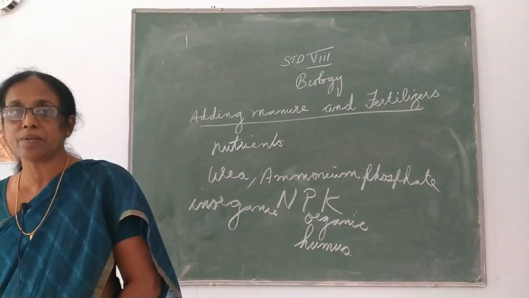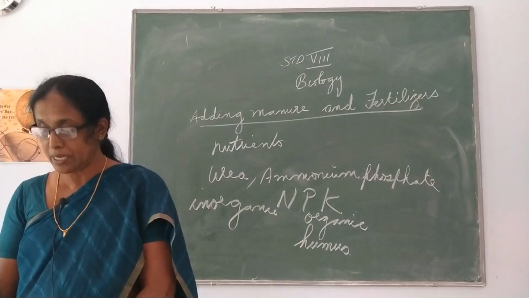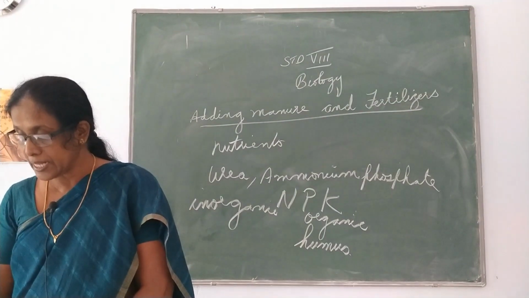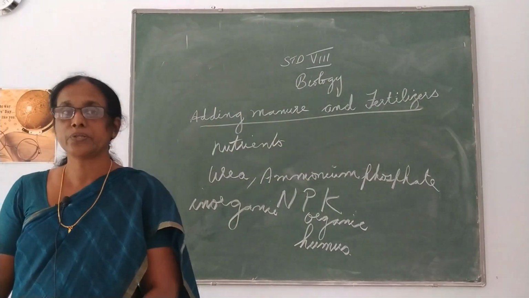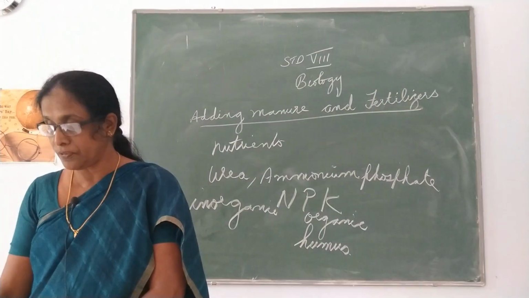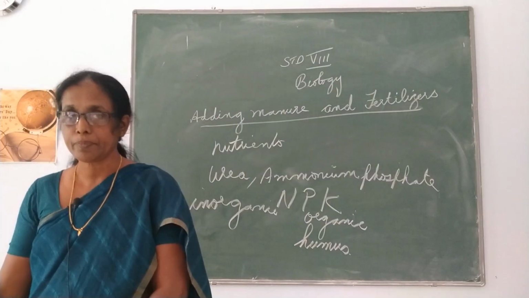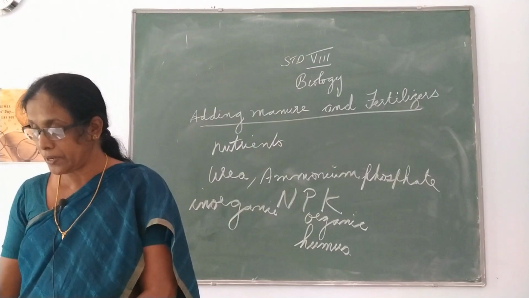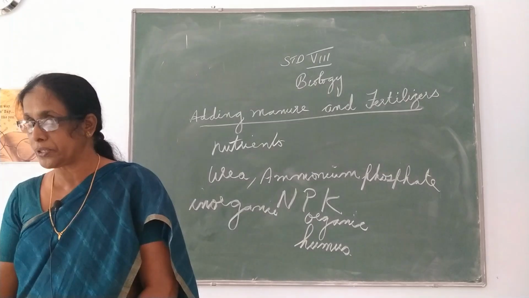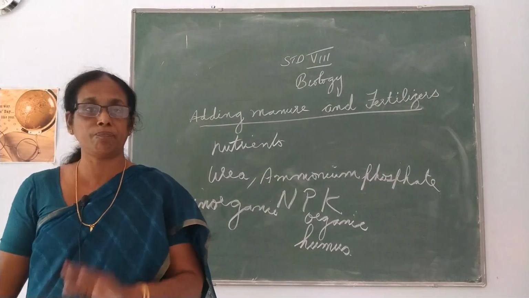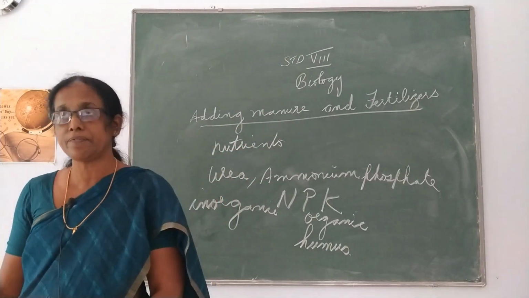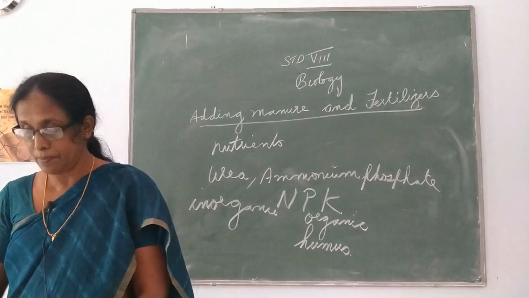Fertilizers are very rich in plant nutrients like nitrogen, phosphorus and potassium. Manure is relatively less rich in plant nutrients. So these four main differences are very important, the difference between fertilizers and manure. So what is a fertilizer and a manure? The substances which are added to the soil in the form of nutrients for the healthy growth of plants are known as manure and fertilizers. And now you studied the difference between fertilizers and manure.